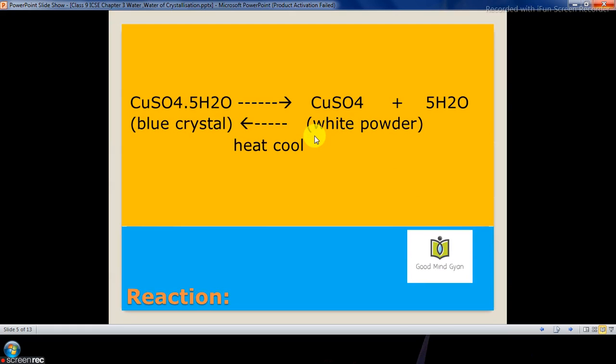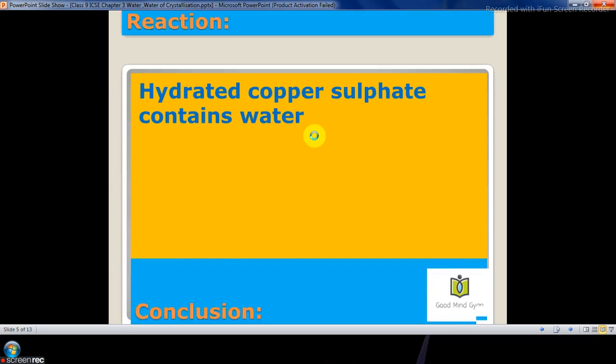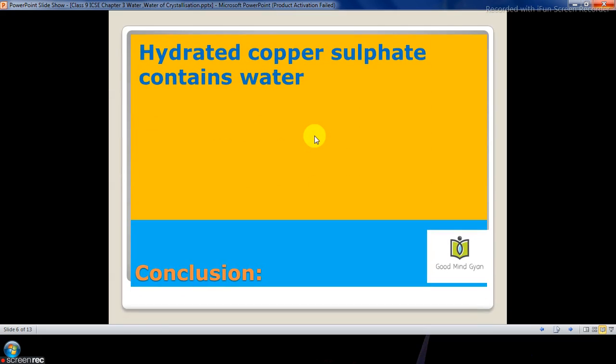So what is the reaction here? Copper sulfate, that is CuSO4 5H2O, which were blue crystals, on heating you got copper sulfate powder, and you have 5 water molecules which are separated. So the conclusion is that hydrated copper sulfate contains water.